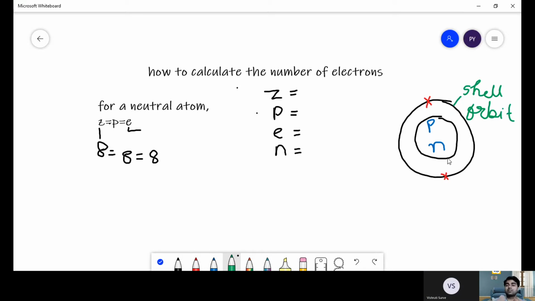Since it is positive, this net charge on the nucleus is basically due to the availability of the protons. The protons are responsible for having this net positive charge on the nucleus, and this is called the nuclear charge. So if you want, you can write the same. This is just an introduction.